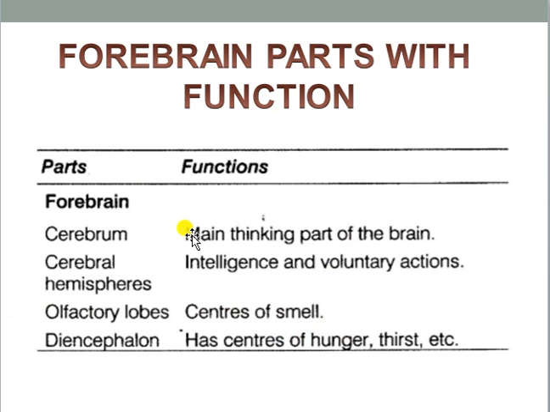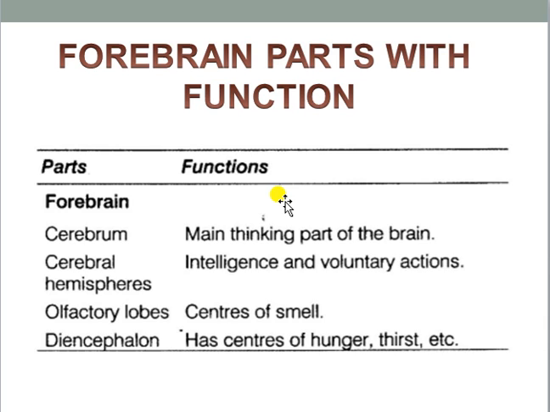So overall, in gist, whatever we have seen in this slide, the forebrain is made up of two parts: telencephalon and diencephalon. The telencephalon is made up of two portions: cerebrum and olfactory lobe. The cerebrum is the largest portion of the forebrain, and it is responsible for performing various functions, which I discussed in the previous slide.